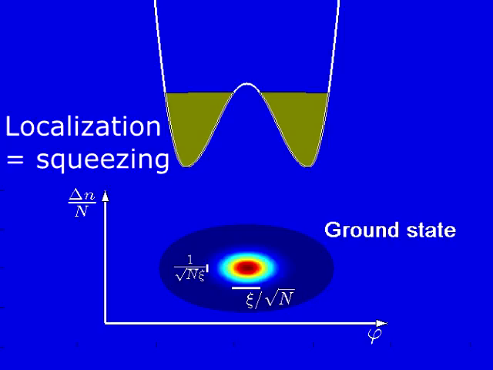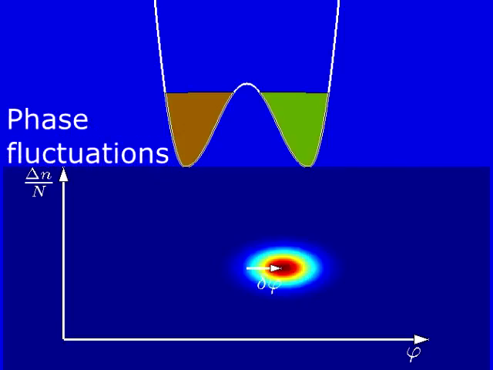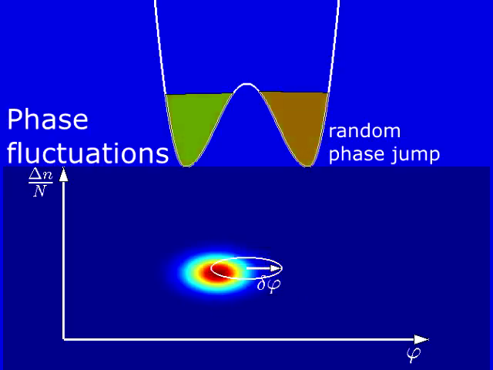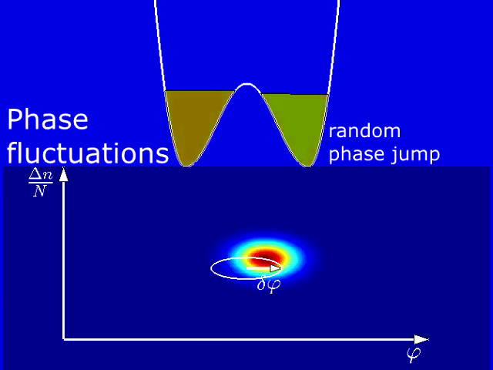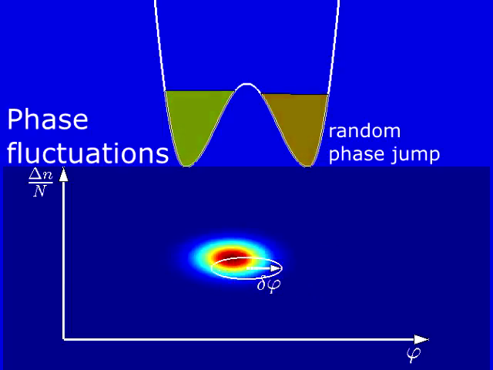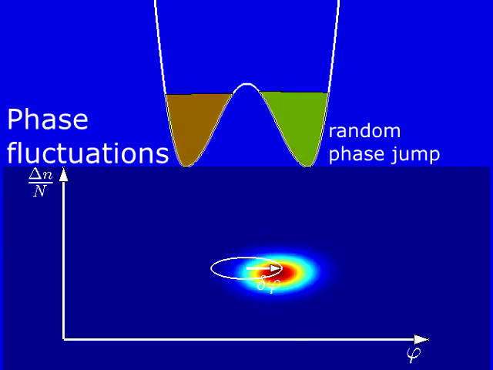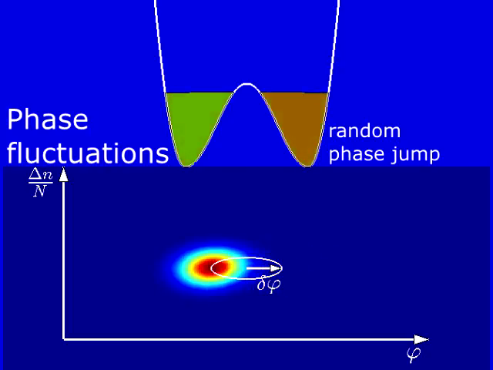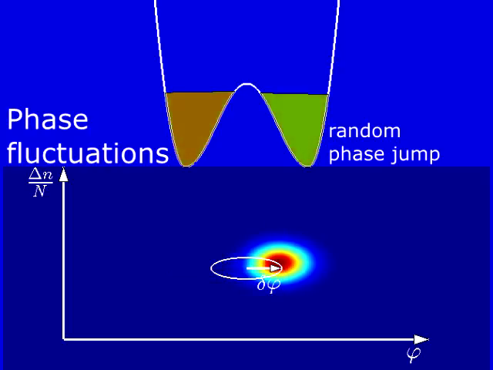What happens when an external noise induces phase difference fluctuations between the two wells? We describe the evolution as a random walk process of phase jumps combined with Hamiltonian evolution in the double well trap. The different colors in the wells represent difference in phase between the wells. The phase jump is followed by a Josephson oscillation dynamics where the phase difference transforms into number difference, but the number difference is much smaller than the number difference in a non-interacting system due to this number squeezing effect.